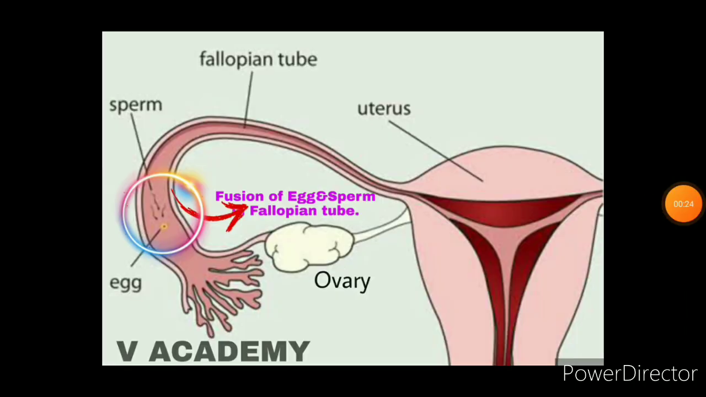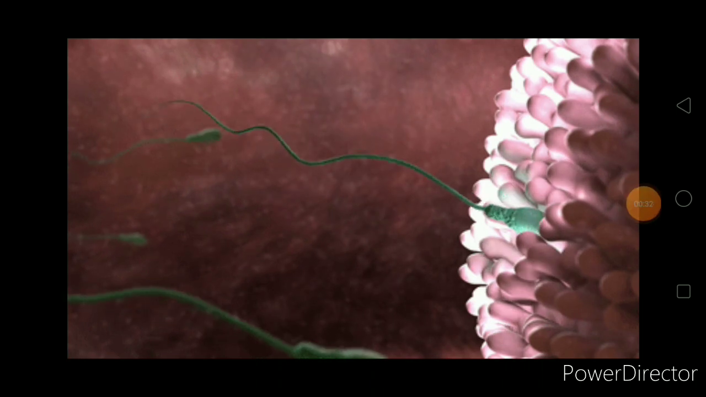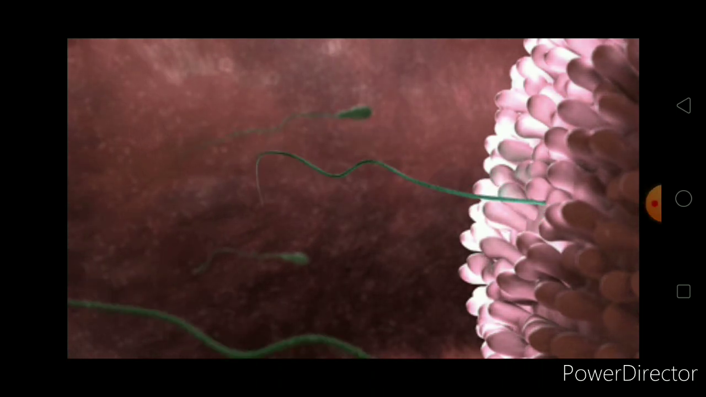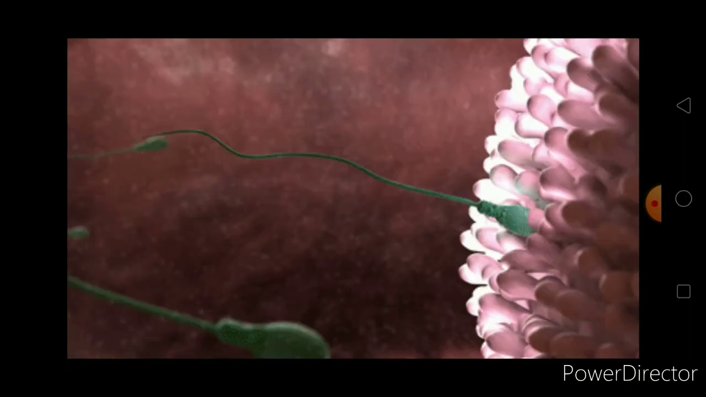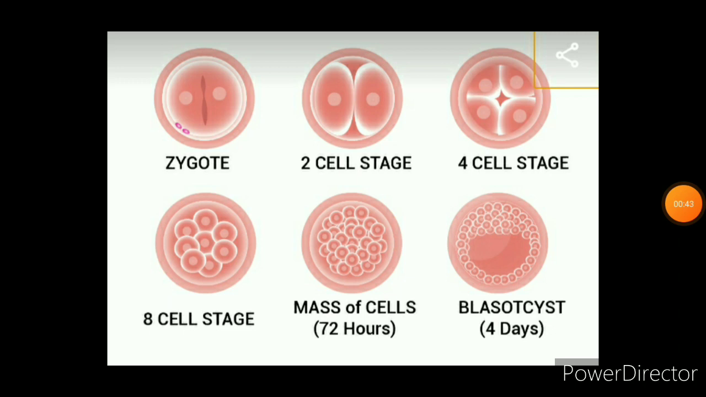This egg, after being released from the ovary, enters the fallopian tube, and inside the fallopian tube sperm fertilizes the ovum. This is how sperm fertilizes the ovum. We can clearly see in the video how sperm is fertilizing the ovum. After the fusion of sperm cell and egg cell, a zygote is formed.